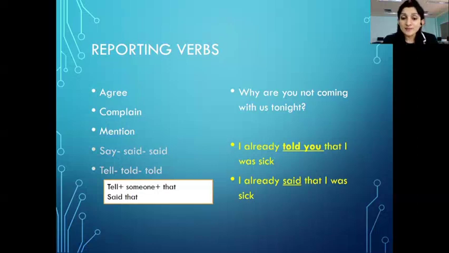So what is the difference? The difference, as you can see in the white box over here, tell uses the someone in between. It could be you, it could be her, it could be anybody in the world. Tell plus you, told plus you. And then we continue the sentence by saying that I was sick. However, we do not say, I already said you that. That's always wrong. We have to say, I already said that. No you required.